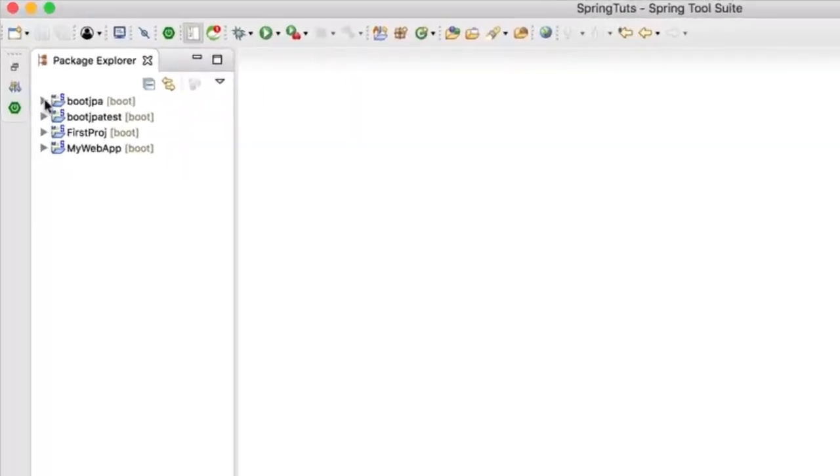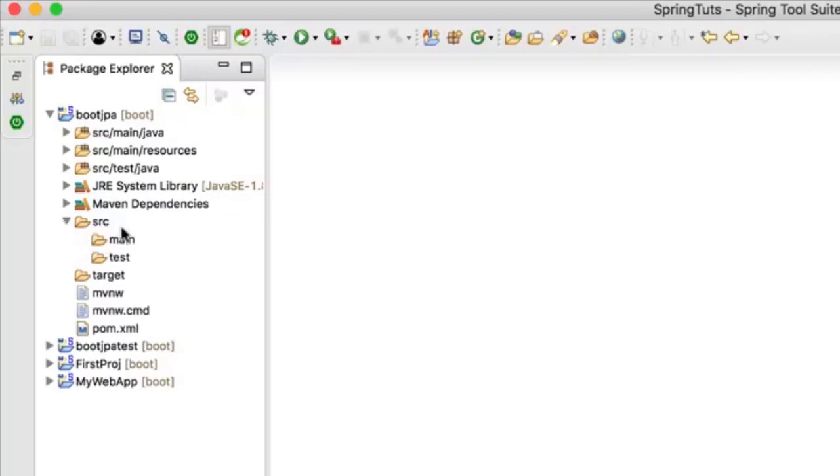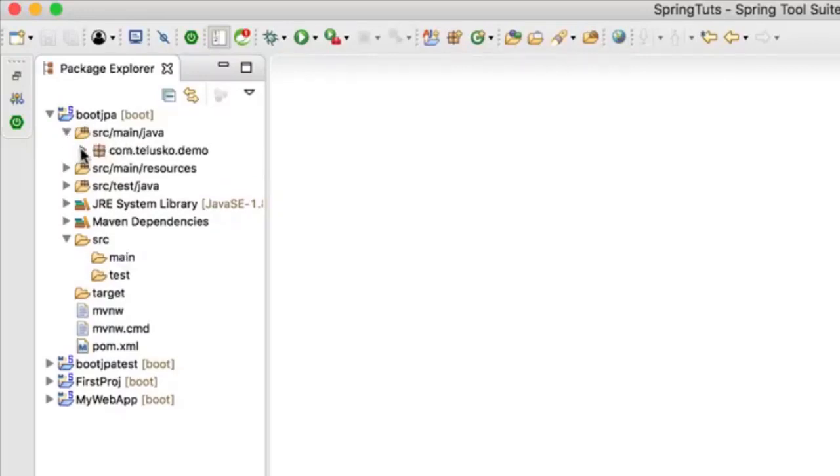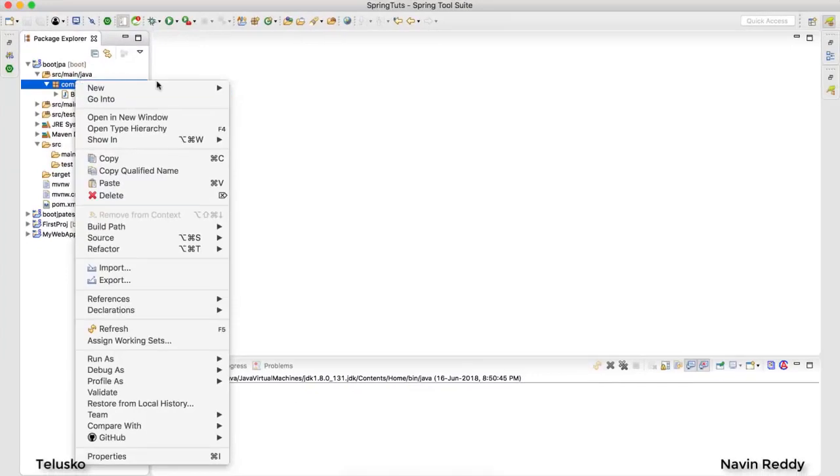So yes, we got our project, which is called Boot JPA. Now, what exactly do I want? First thing I want here is to work with H2, right? In fact, I want an application where I can add aliens and I can fetch aliens. So maybe I want to add new aliens. In aliens, I will be having two parameters: one is the name of the alien, and then I will be having an ID for the alien.